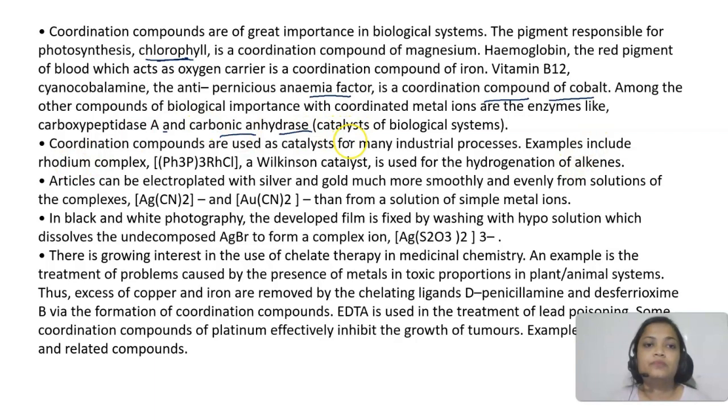Now again, coordination compounds are used as catalysts. For industrial processes, rhodium के catalyst use होते हैं. The rhodium catalyst, which is known as the Wilkinson catalyst, is used for hydrogenation of alkenes. ये हम organic chemistry में भी देखेंगे.